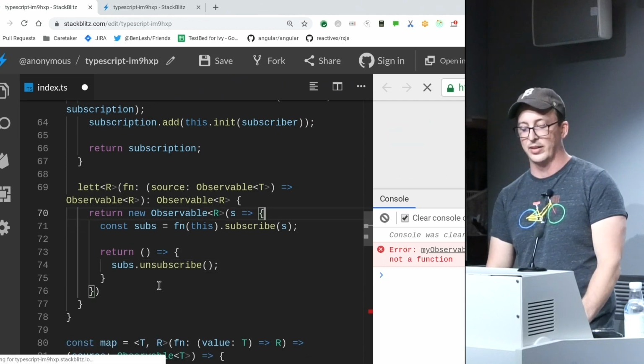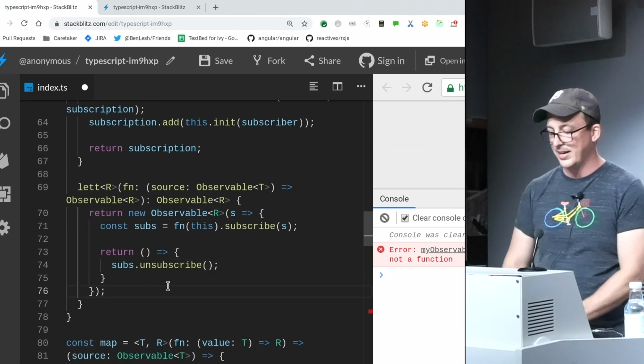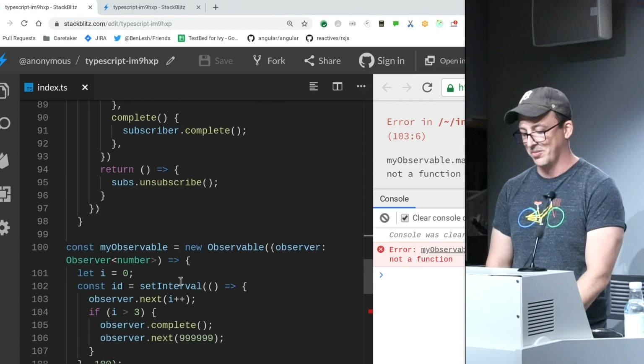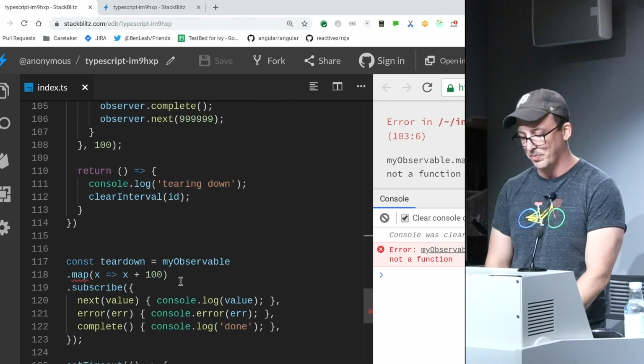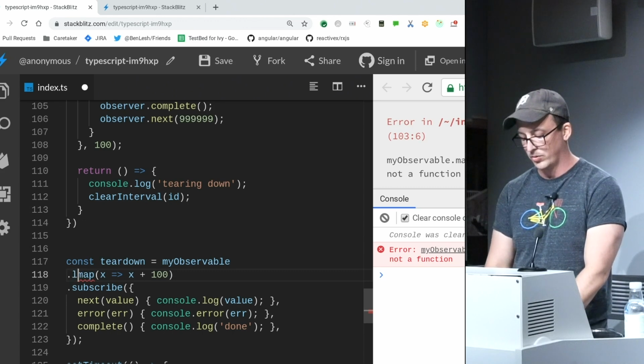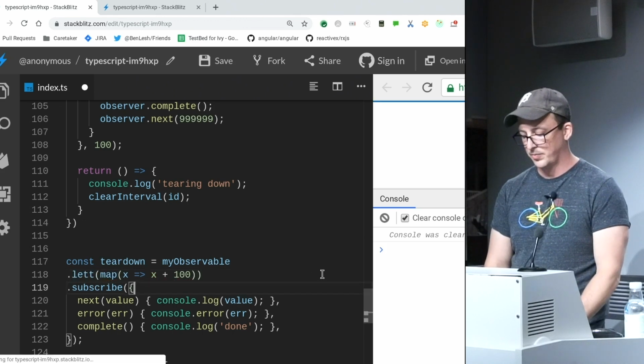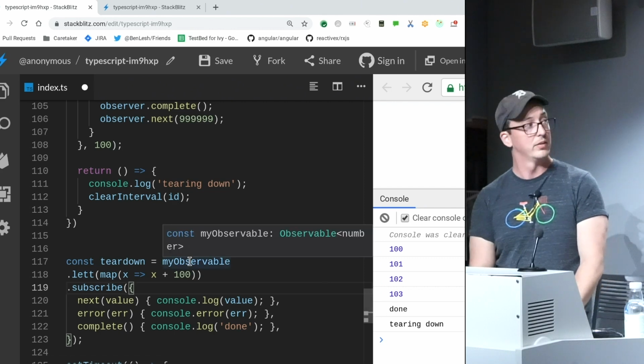So this is what let looks like. And that enables me to try to use map in a different way, where I can say let map, and we get the same exact result.